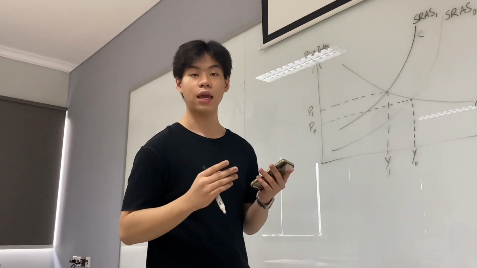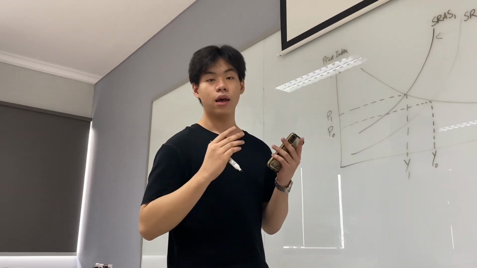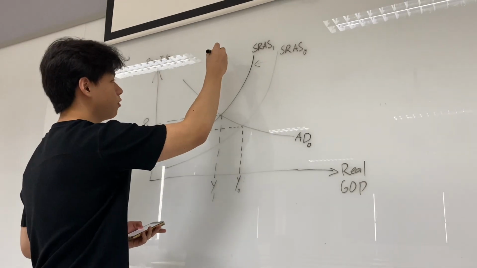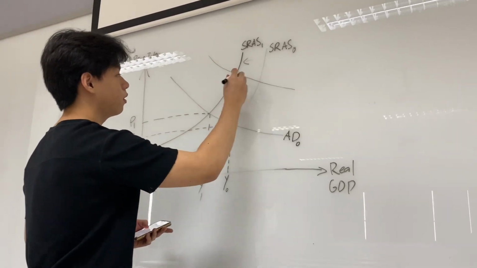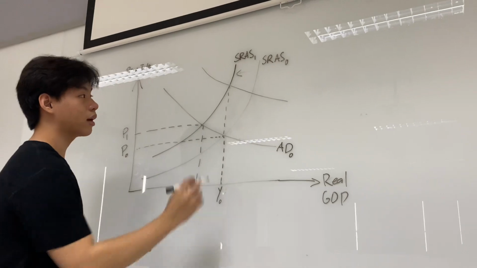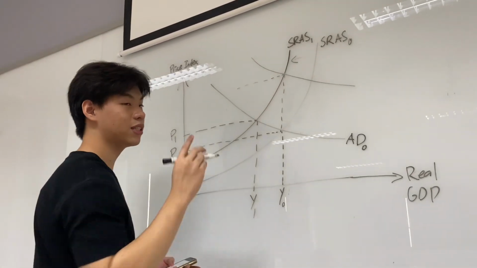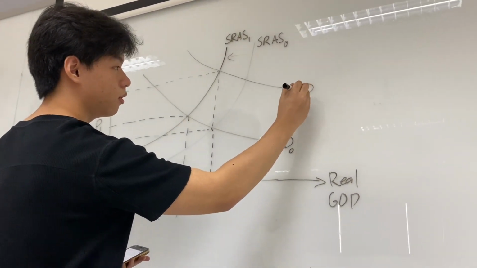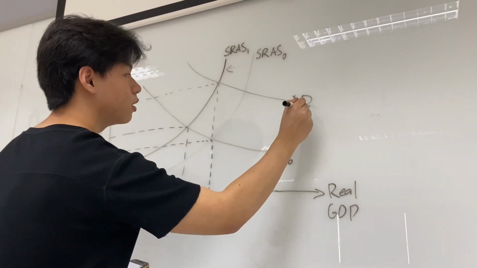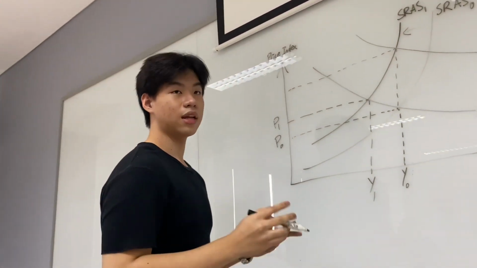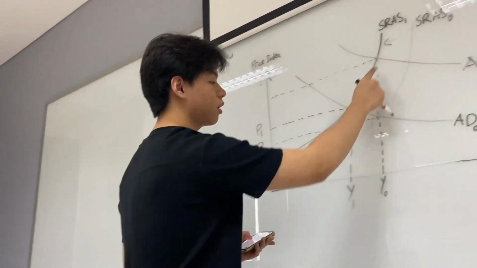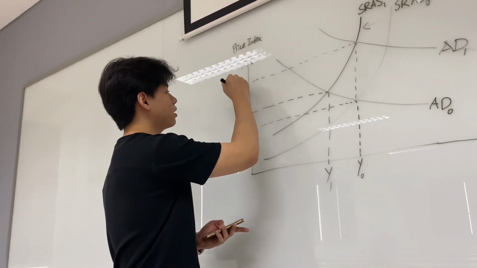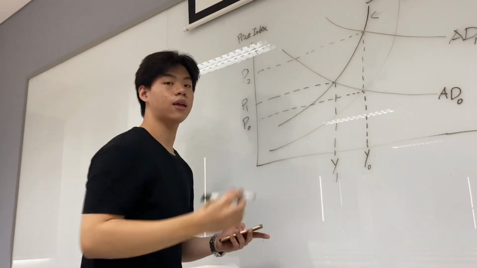Now, what happens if the UK government imposes an expansionary policy? It causes the aggregate demand to shift to a new aggregate demand curve. An expansionary policy causes the aggregate demand to shift to aggregate demand 1, which saves the economy from recession, which causes the real GDP to stay at Y0, but however, it causes the price to increase, therefore creating an inflation.